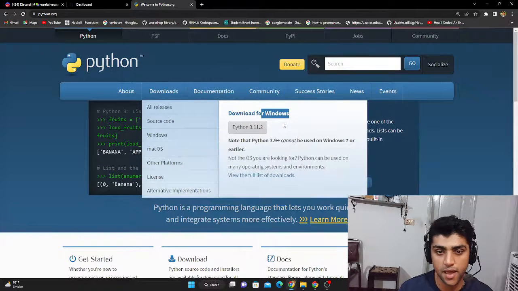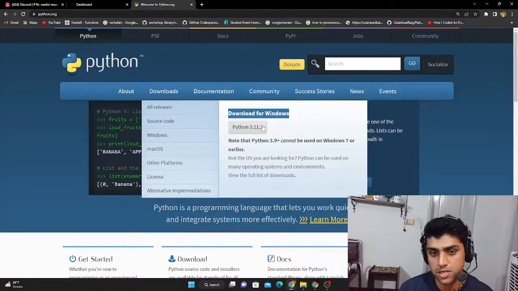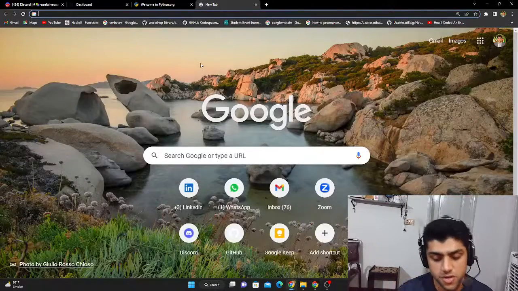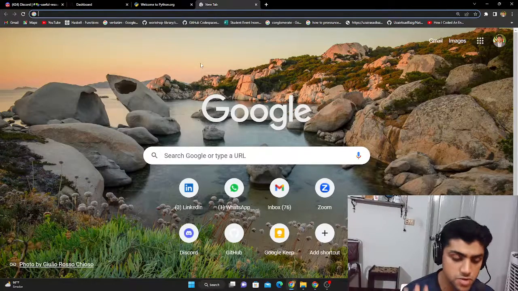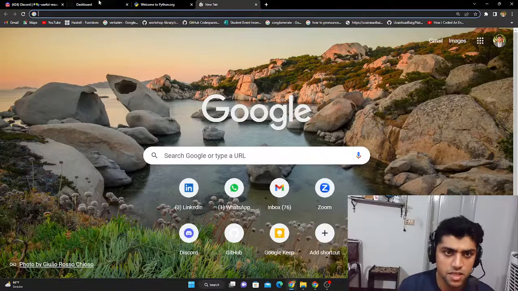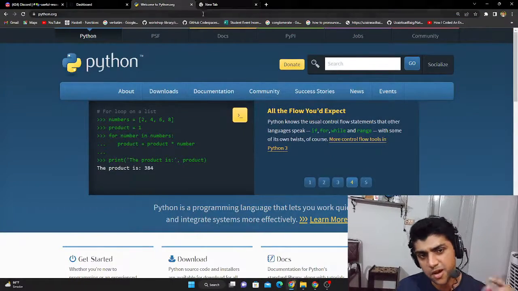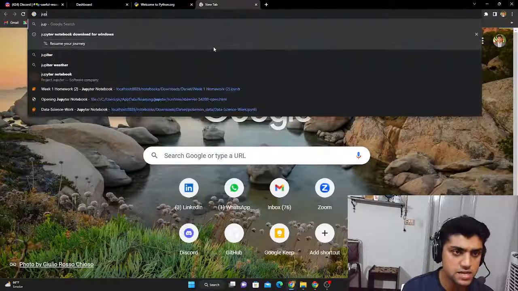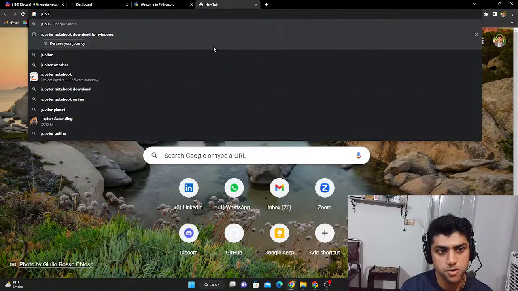For those of you who have Mac or Linux, it will detect your own operating system, and then you can just download it. But if you strictly want Jupyter Notebook, which is the software we're going to be using to run our Python code, it's not really recommended to download separately. You could download it explicitly like I have, but the main thing that we need is this thing called Jupyter Notebook.